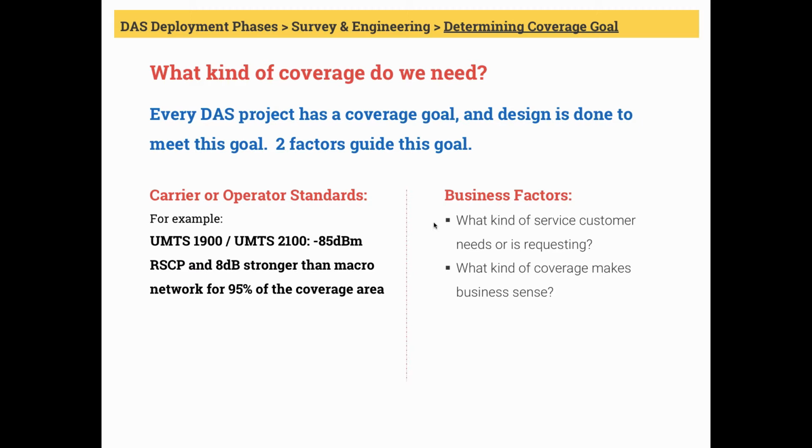Let's say minimum voice calls and not so much data because the company has its own robust Wi-Fi system. We may also ask what kind of coverage makes business sense. Just establishing enough signal for voice calls may be cheaper than having a very sophisticated advanced DAS needed for good data rate. It boils down to the budget versus need for coverage.